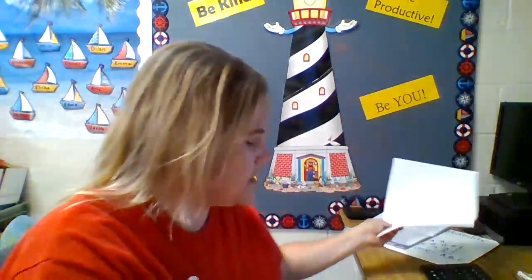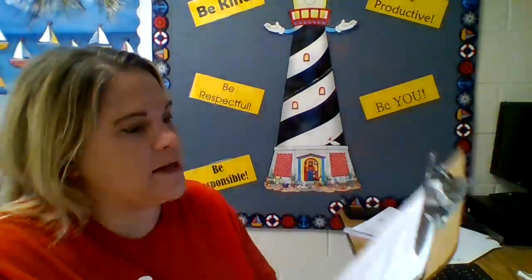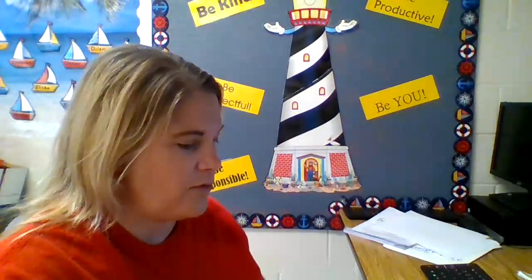So I'm going to do one of these with you. The first one says scenario A. One bicycle has 2 wheels. 2 bicycles have 4 wheels. Continue the pattern on the table. Name the rule. How many wheels would there be on 7 bicycles? So you're going to use this page to do this.